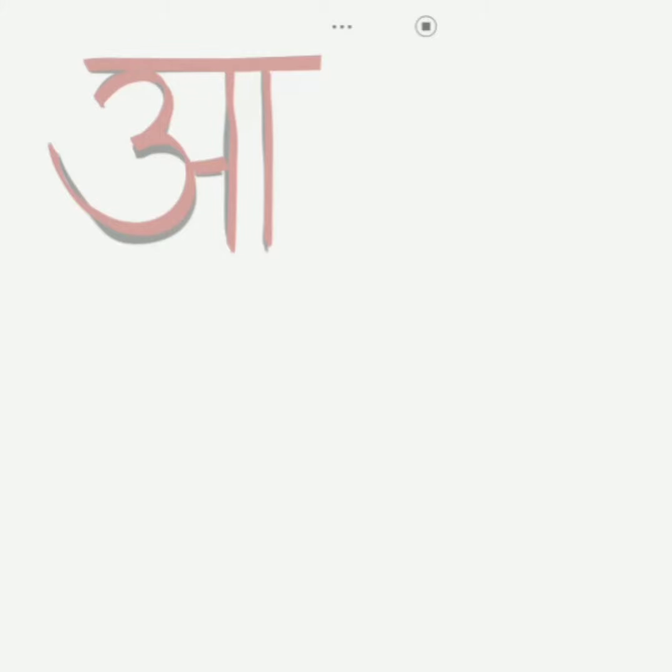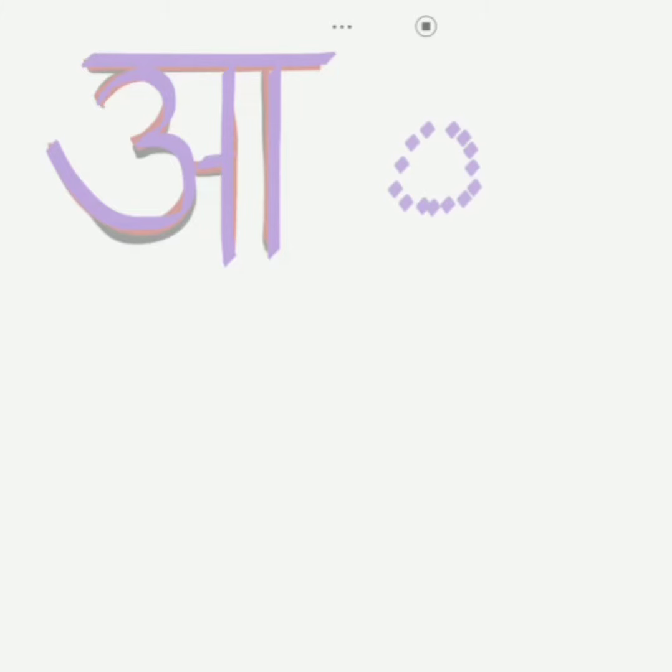Going on to next swar, which is aa. It is written as a and a vertical line after a. That becomes aa. If this dotted circle is Vyanjan or just simply a, one vertical line after it would make it as aa.